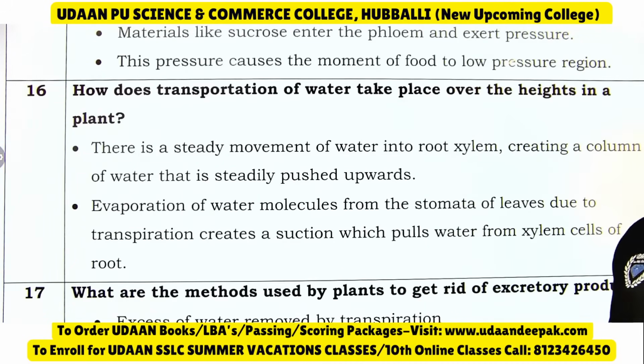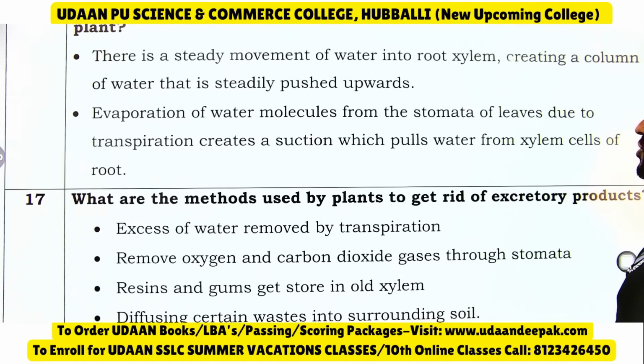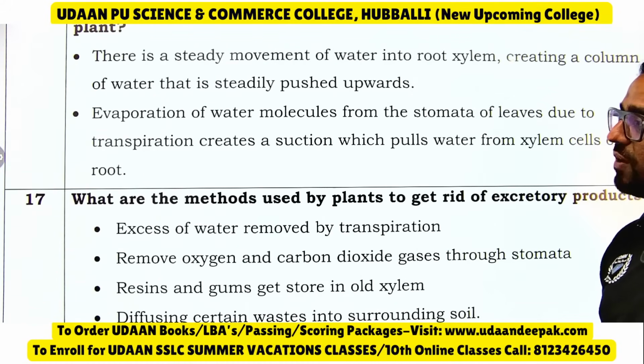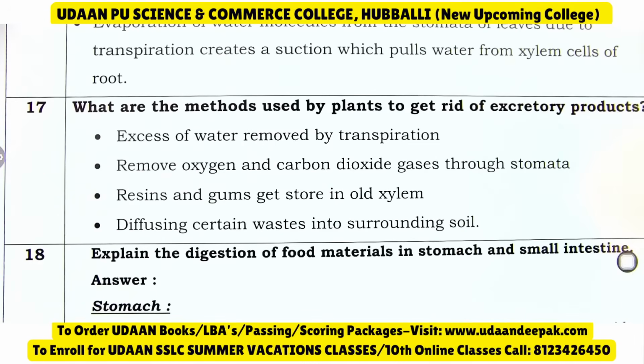See, there is a steady movement of water into the root xylem, creating a column of water that is steadily pushed upward. Evaporation of water molecules from the stomata of leaves due to transpiration creates a suction which pulls water from the xylem cells of the root.